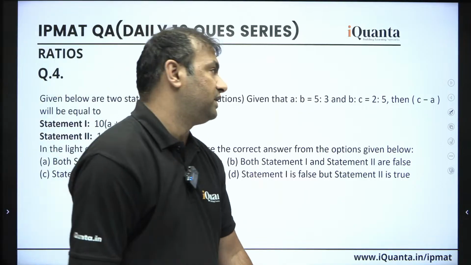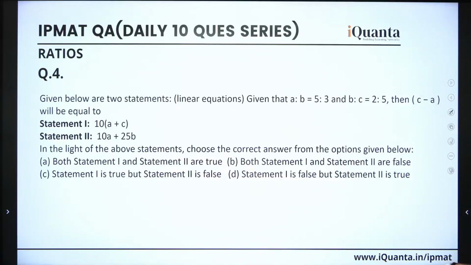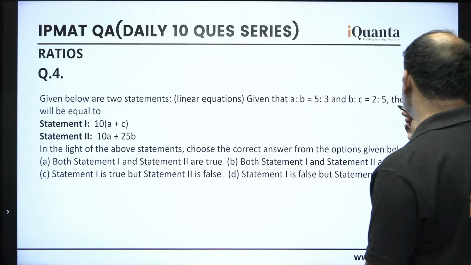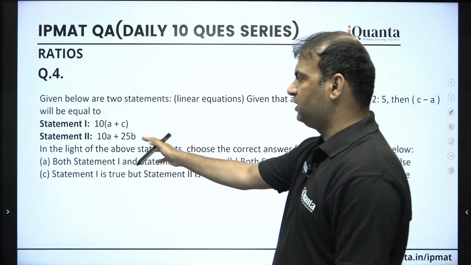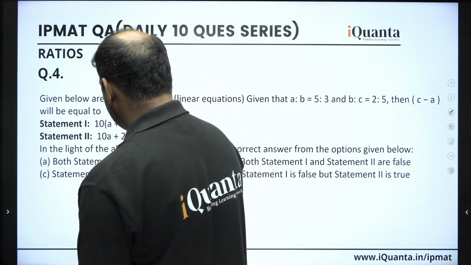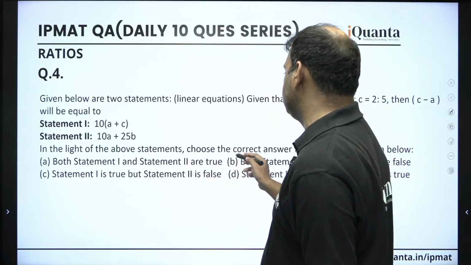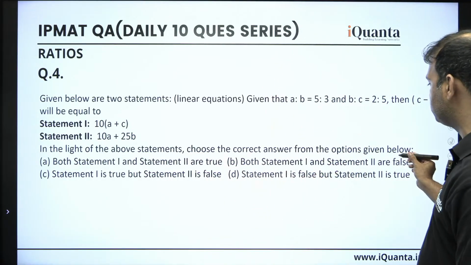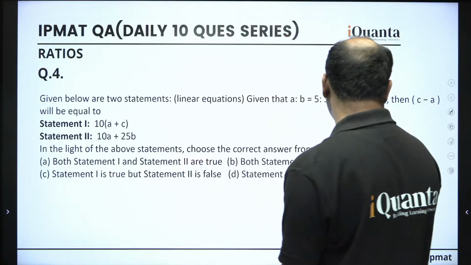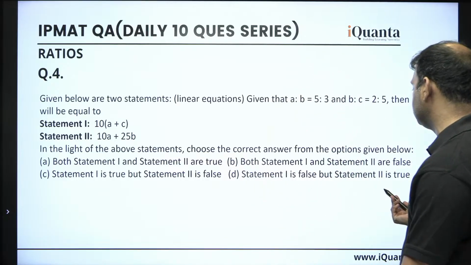Okay, so guys, it says that given below are two statements, linear equations, right? Given that A is to B is this, B is to C is this, then C minus A must be equal to what, right? This is basically the question. It could be statement 1 or statement 2. So, in the light of the above statements, choose the correct answer from the options given below. First option, both statement 1 and 2 are true, second, both 1 and 2 are false. Third, 1 is true, 2 is false. Fourth, 1 is false and 2 is true.